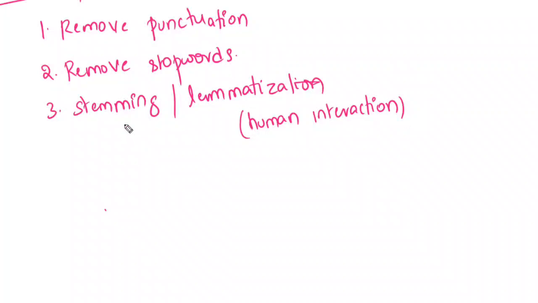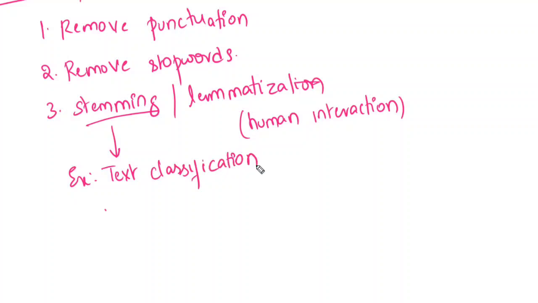When the machine works directly, in that case we go with stemming. If there is human interaction, in that case we use lemmatization. An example of stemming is text classification. When we apply a classification algorithm, we can go with stemming, because it will not ask anything.